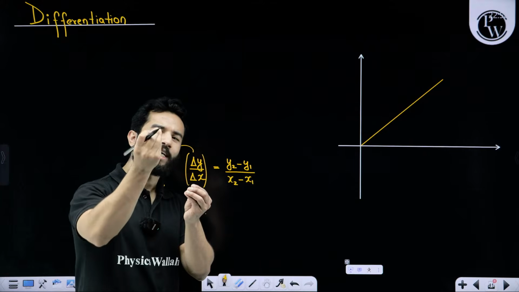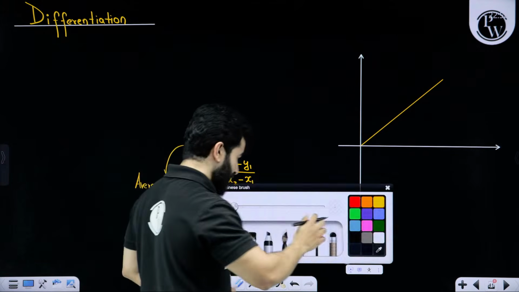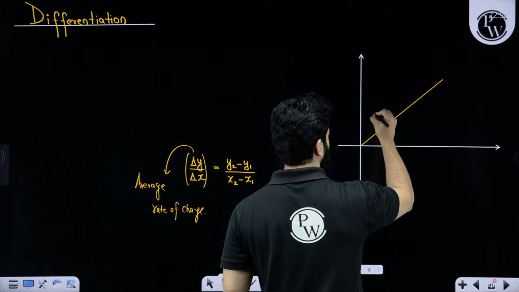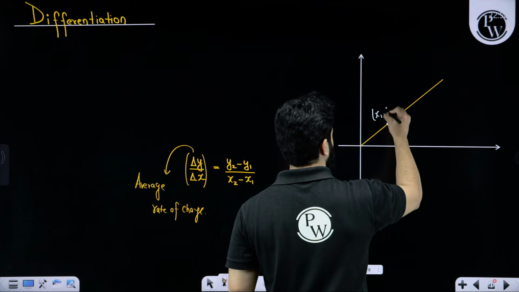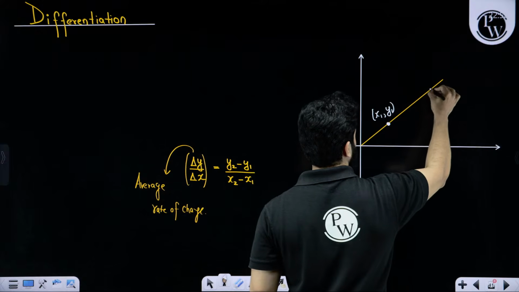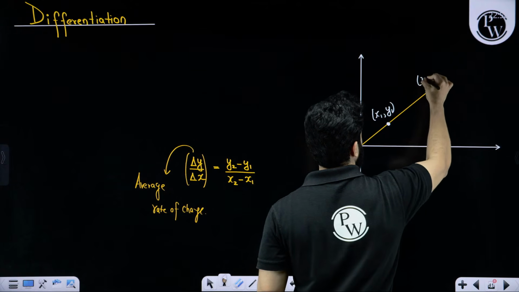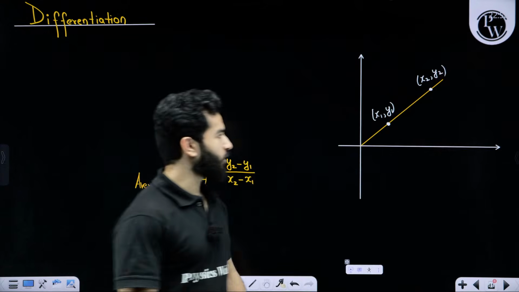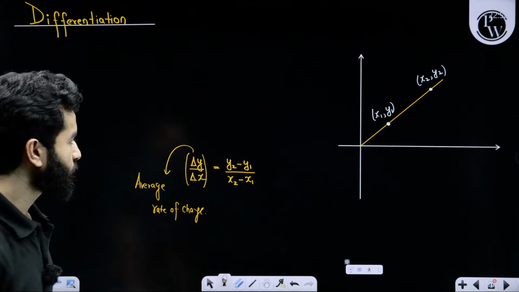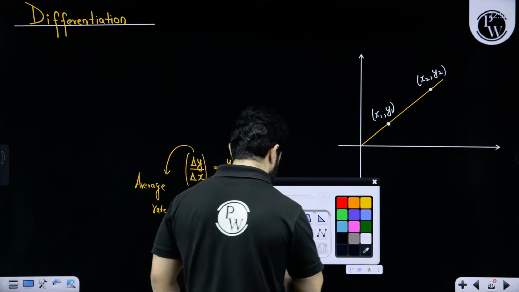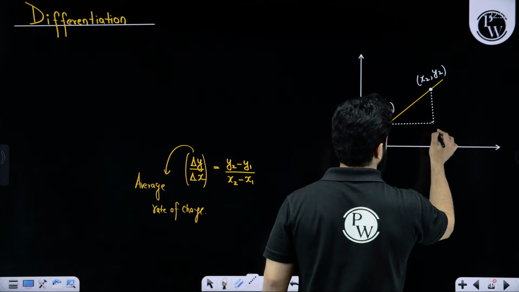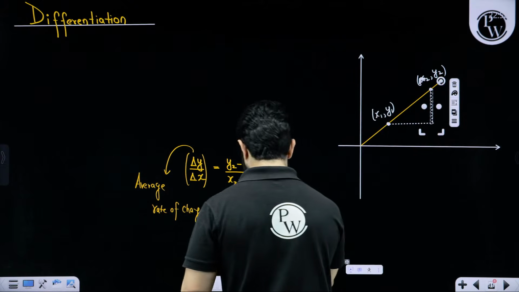And what are y2, y1, x2, x1? These are simply any 2 points. Let's say this is x1, y1, and this is x2, y2. Now, when you join these 2 points, we make a right angle triangle.